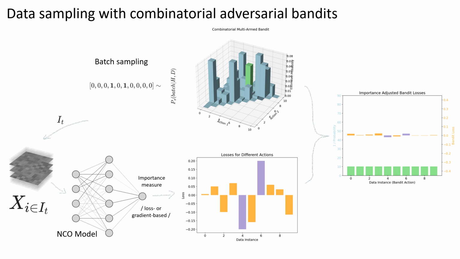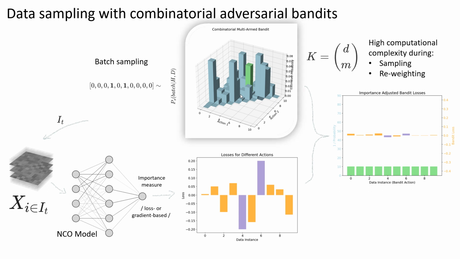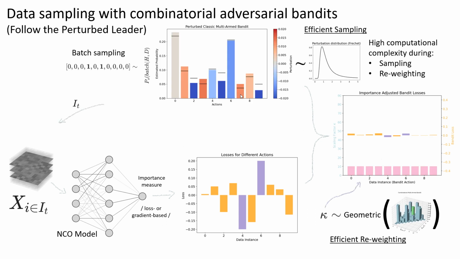Next, we modify the original algorithm for combinatorial use, acknowledging that batch selection is inherently a combinatorial problem. The joint impact of a batch on the model differs from the sum of influences of individual instances. Directly applying EXP3 to combinatorial cases is impractical due to exponential scaling of the weight space with batch size. To address this, we use the follow the perturbed leader algorithm, a combinatorial bandit known for its computational efficiency.